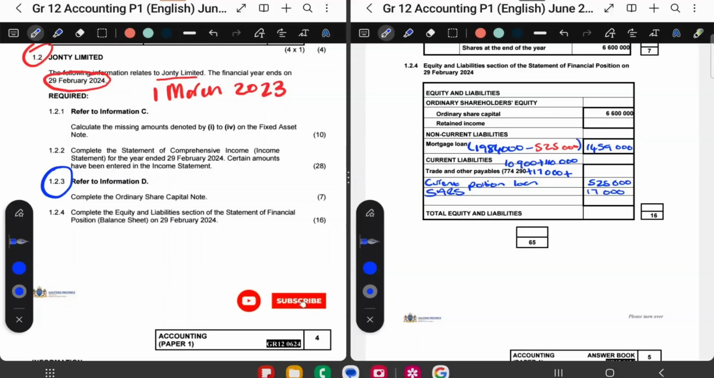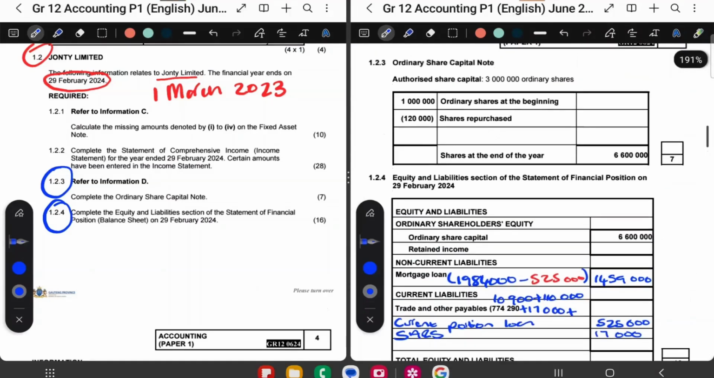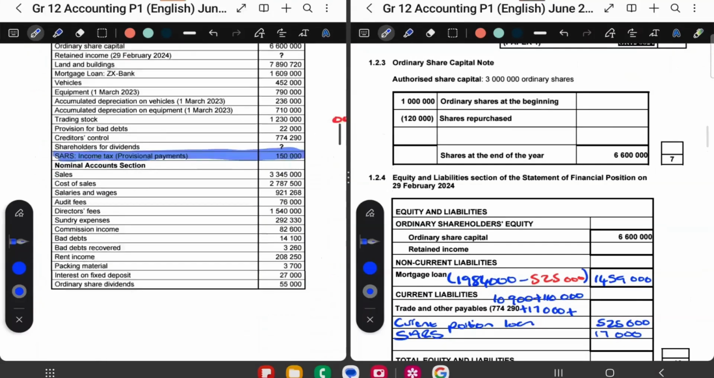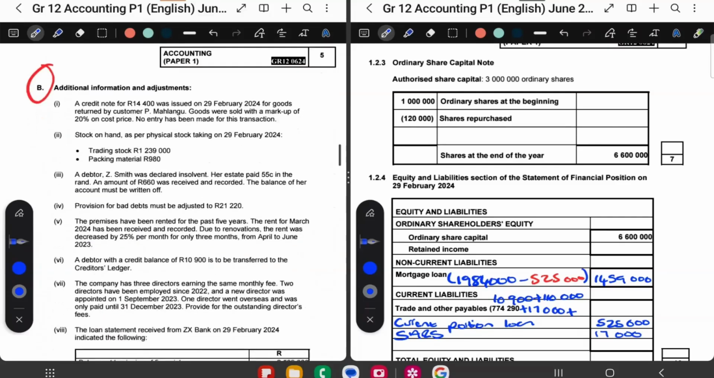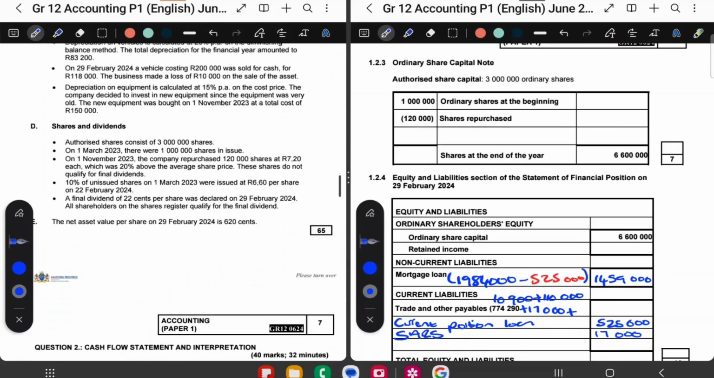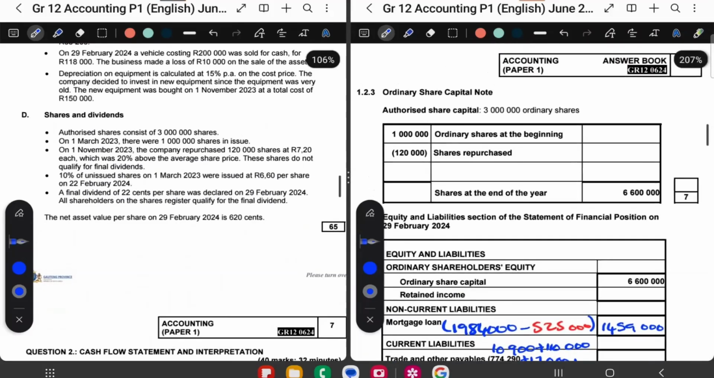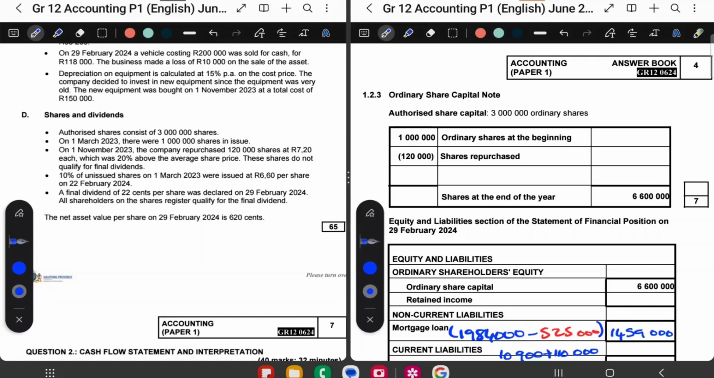Let's finish our ordinary share capital note, and then we'll finish our balance sheet, eh? And then we'll total everything afterwards. So I'm going to use information D to do the ordinary share capital note. So let's go to information D. So here's information D. Authorized shares consist of 3 million shares. So that's indicated there. So that's fine. Then it says on the 1st of March, the beginning of the financial year, there were 1 million shares in issue. Okay, so we can see that that is indicated there.